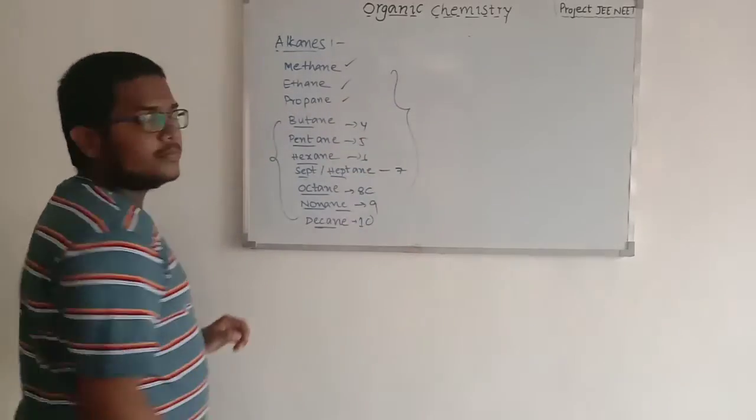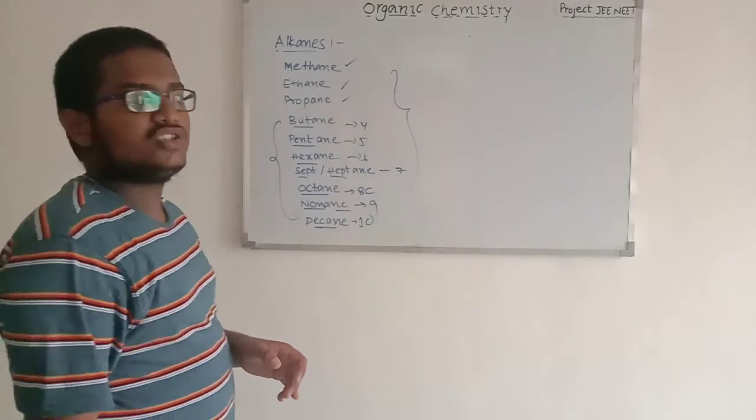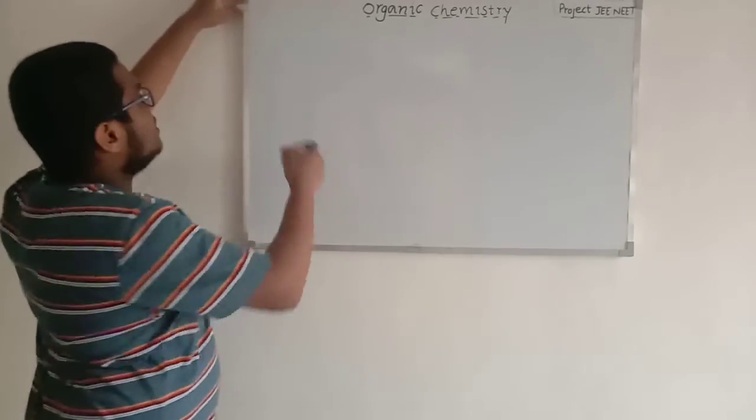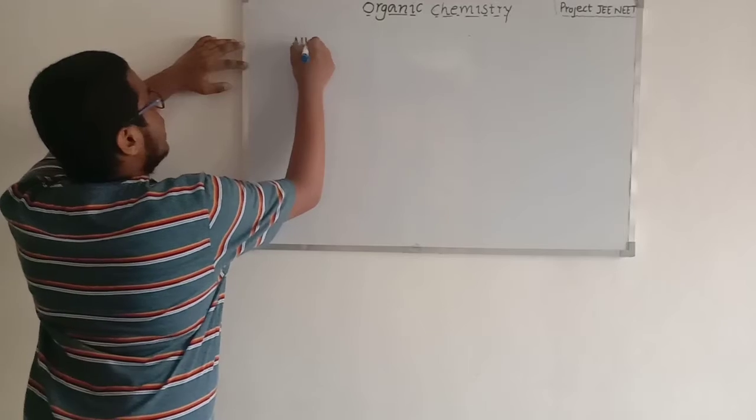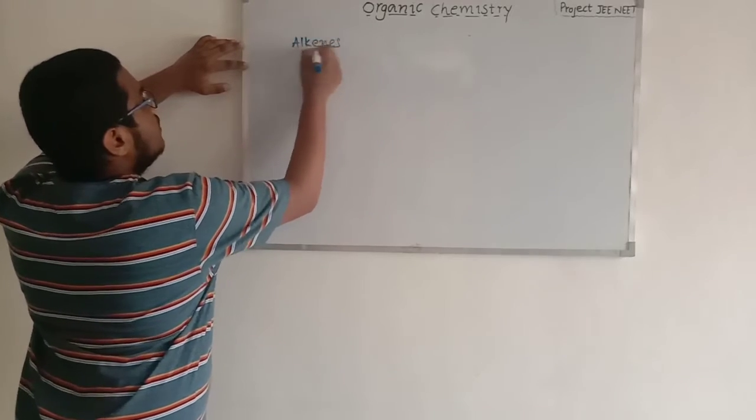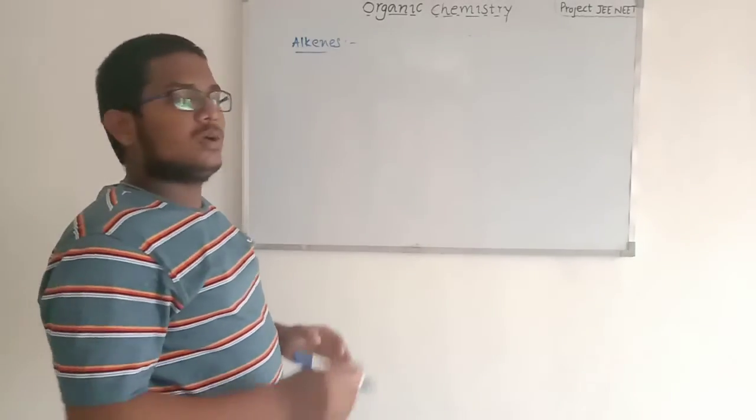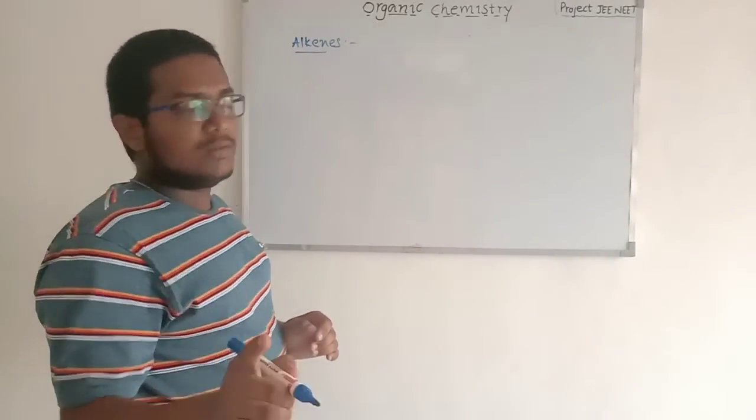So I will give you the PDF link in the description, so you can check it out from there. Anyways, let's discuss alkenes as well. Alkenes. As we have discussed the definition of the alkenes, which means a carbon with at least one double bond.